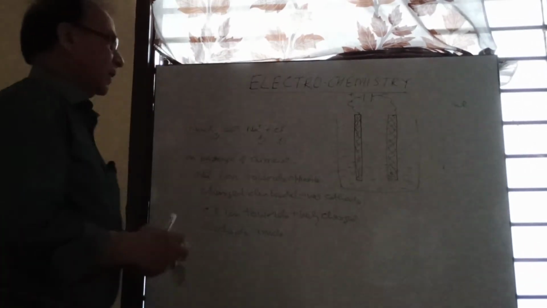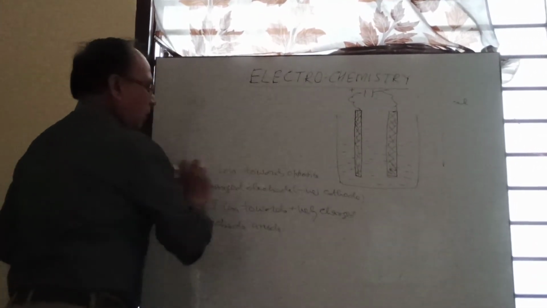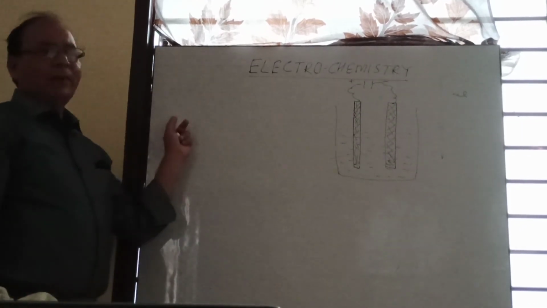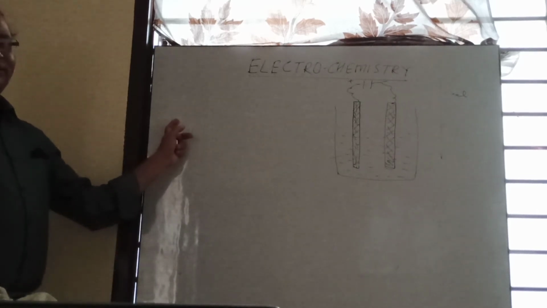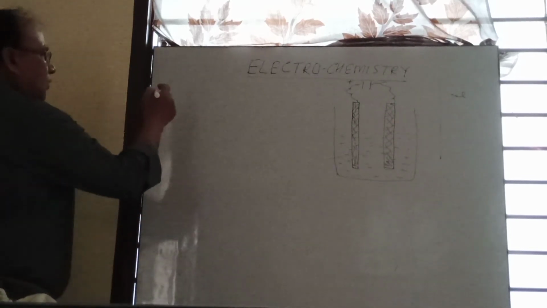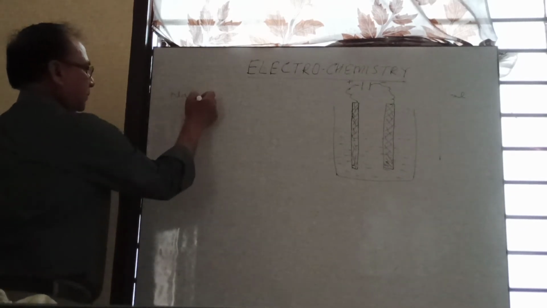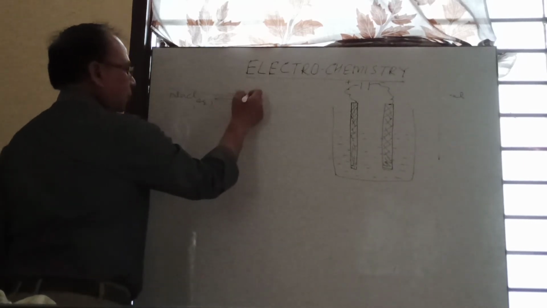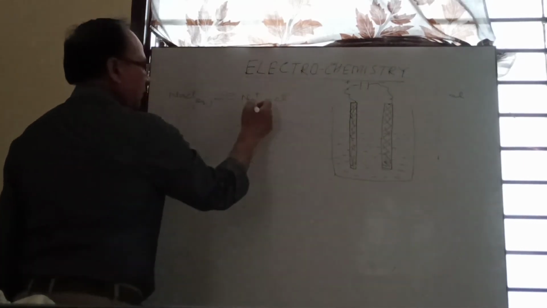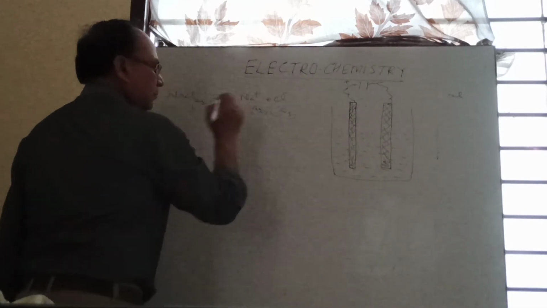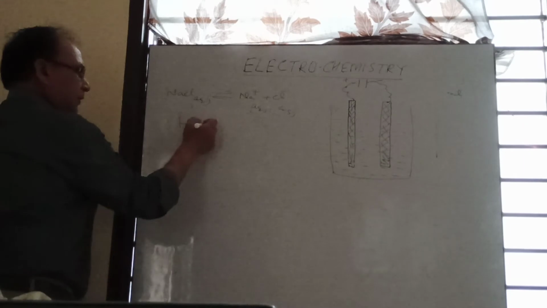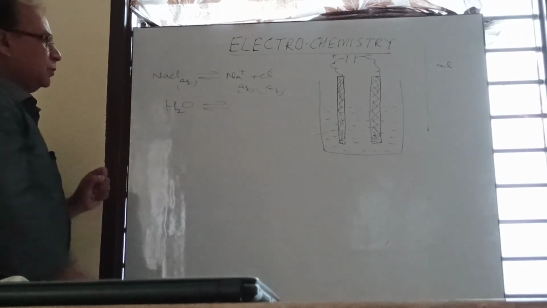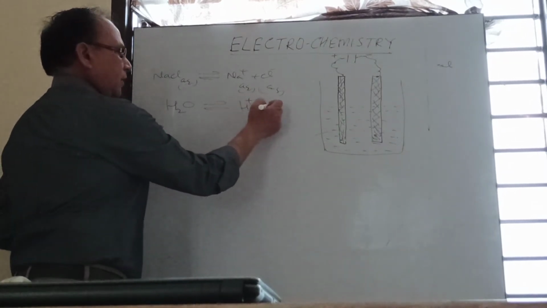So I am taking one more example. The changes which take place at the electrode are the mechanism taking place in the electrolytic cell. So I am taking the second example of sodium chloride in aqueous state. Sodium chloride in aqueous state will dissociate into sodium ion and chloride ion. These ions will be in aqueous state. But water will also dissociate; although water is a weak electrolyte, to some extent it will dissociate to give H ions and OH ions.